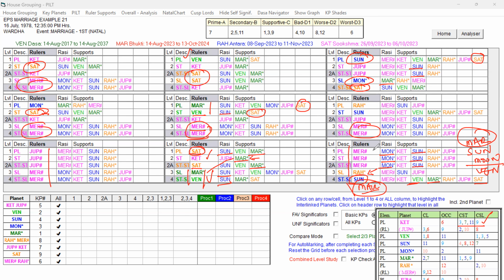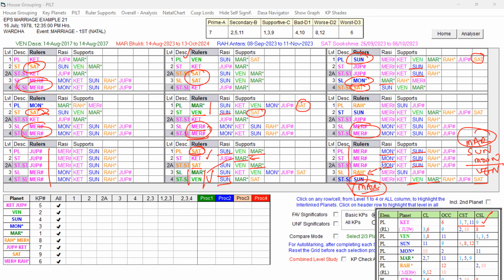And here Mercury does not have Saturn in any of the rulers. Saturn is not there in supports also. So that way, Mercury, the Dasa Lord, takes advantage because of the absence of Saturn in its ruler and also in supports, especially at the primary levels, and the presence of Mars in its sub-sublord, and Sun is forming a ruler link. So that way, in Mercury Dasa Saturn Bukti, Mercury Antra is favored for the marriage.